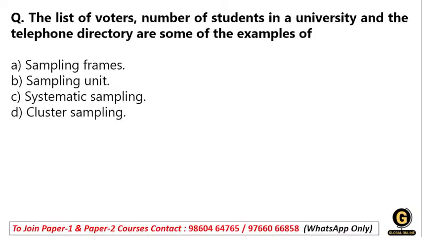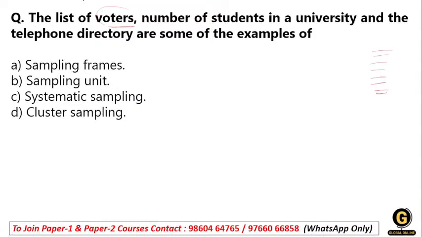The list of voters, number of students in a university, and the telephone directory are some examples of what? Now this is a question from research methodology. Here the list of voters is given, the number of students in the university is given, and the telephone directory: these are examples of what? Is it a sampling frame, a sampling unit, systematic sampling, or cluster sampling?